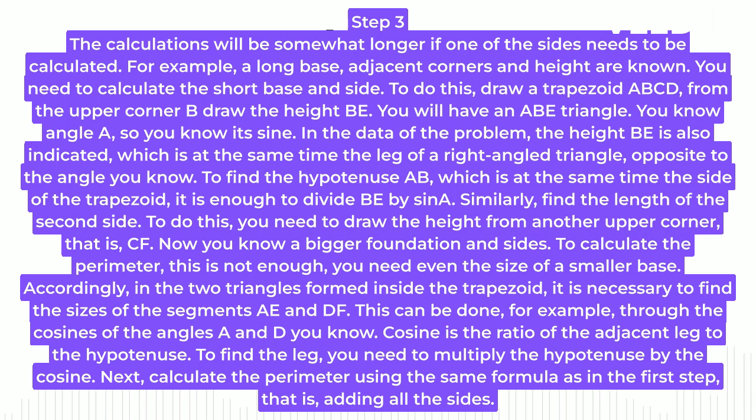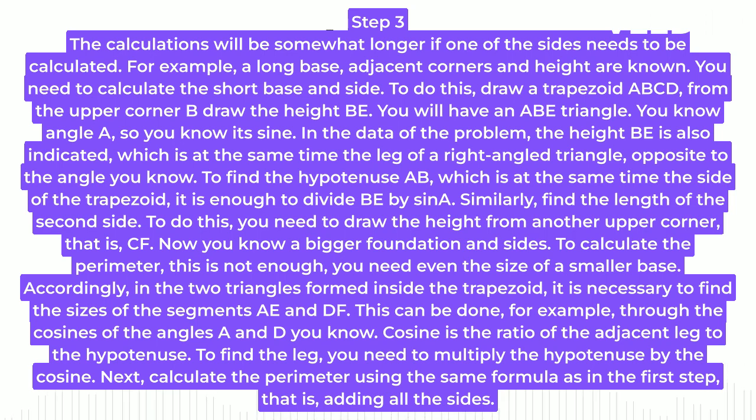You know angle A, so you know its sine. In the data of the problem, the height BE is also indicated, which is at the same time the leg of a right-angled triangle, opposite to the angle you know. To find the hypotenuse AB, which is at the same time the side of the trapezoid, it is enough to divide BE by sine A. Similarly, find the length of the second side. To do this, you need to draw the height from another upper corner, that is, CF.